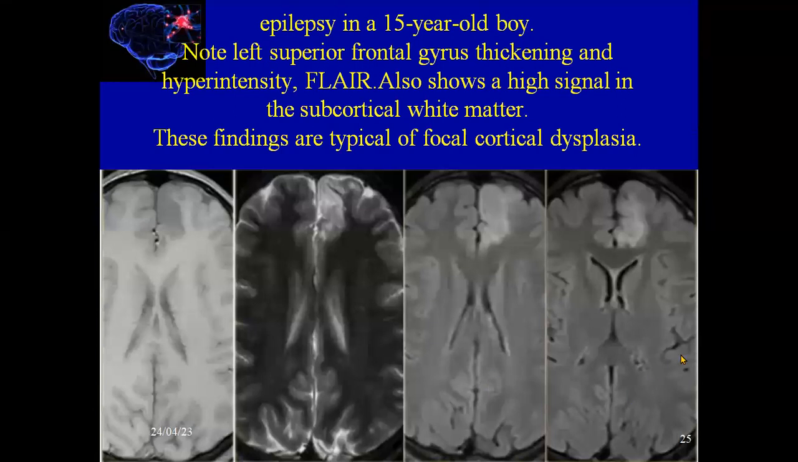This is another case, epilepsy in a 15-year-old boy. As you see here, there is superior frontal gyrus thickening, as you compare with the right side of the left superior frontal gyrus. FLAIR shows hyperintensity, or high signal, in the subcortical white matter. These findings indicate typical focal cortical dysplasia.